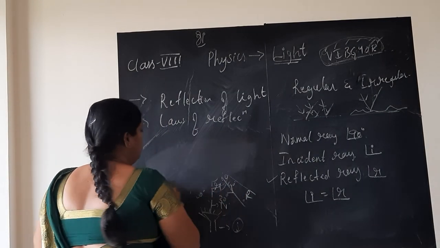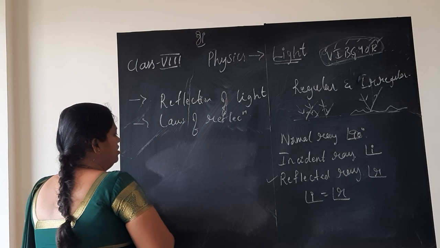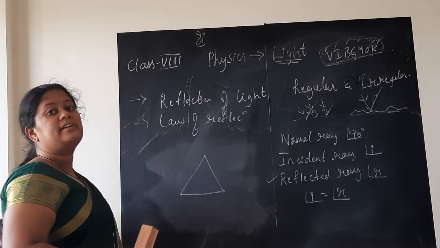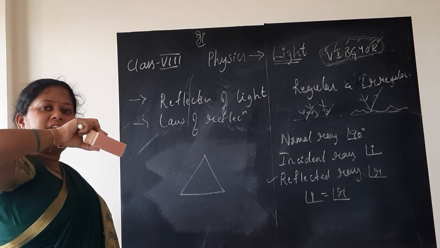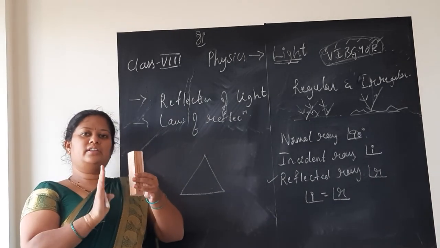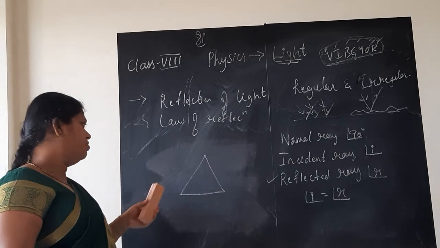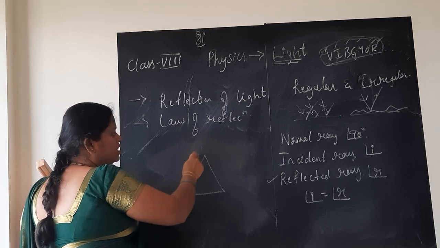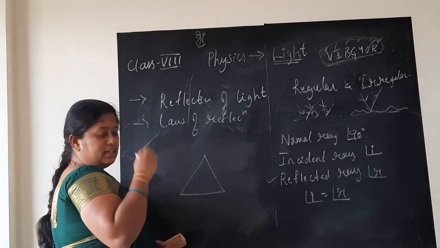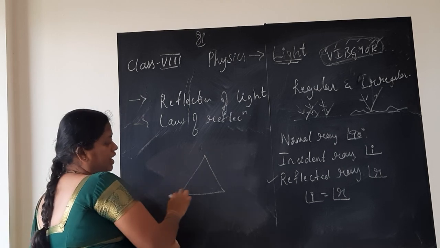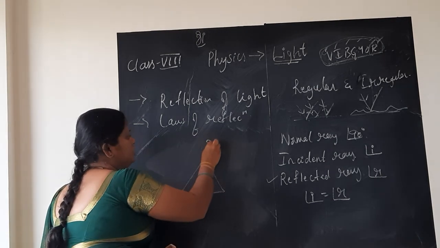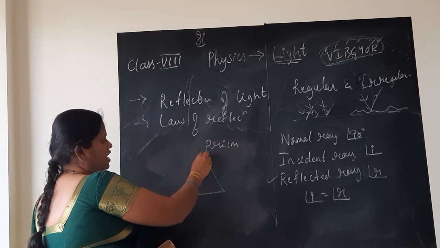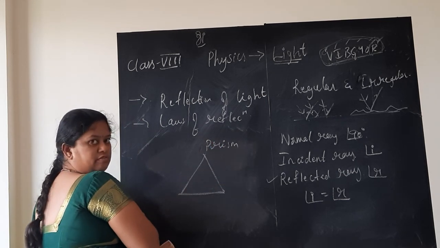Let me show you how. You know, a prism has triangular faces and rectangular faces. It has 2 triangular faces, one at the top, one at the bottom, and 4 rectangular faces. You can see it once you come to the school. So I am considering this triangle, it is not the geometry triangle, not that triangle. It is one of the triangular faces of the prism, children. This is the prism. So I have considered one of the triangular faces of the prism.